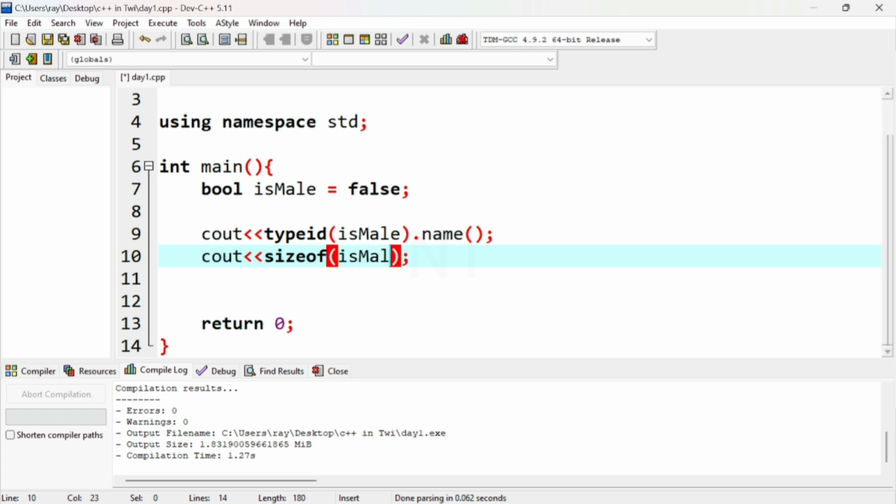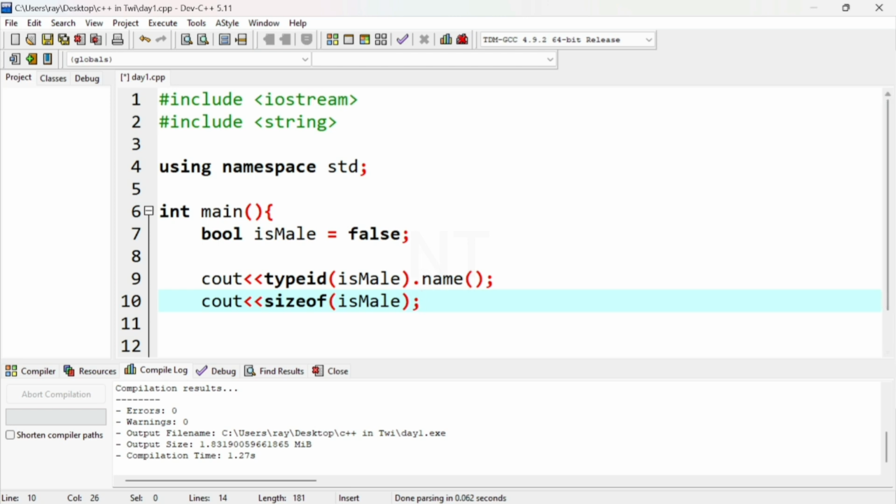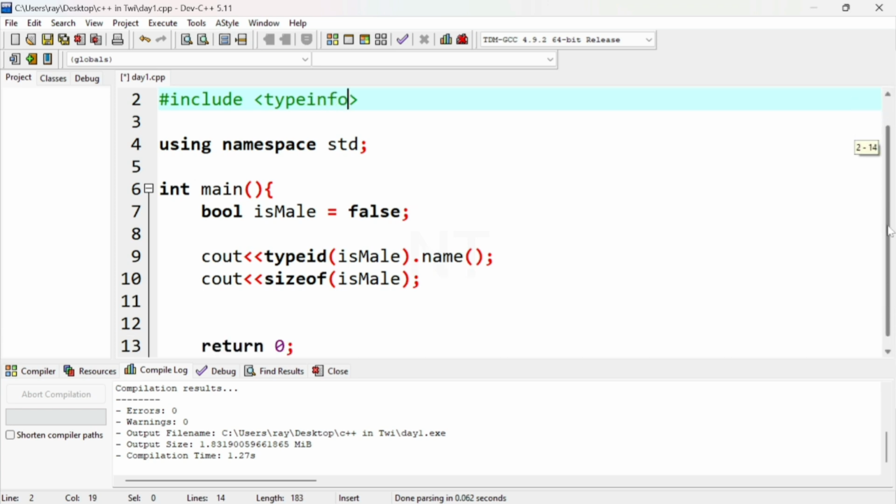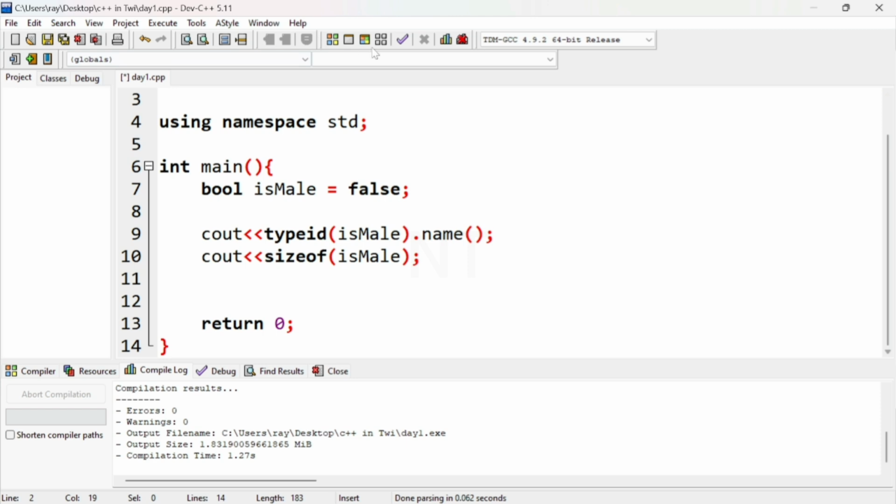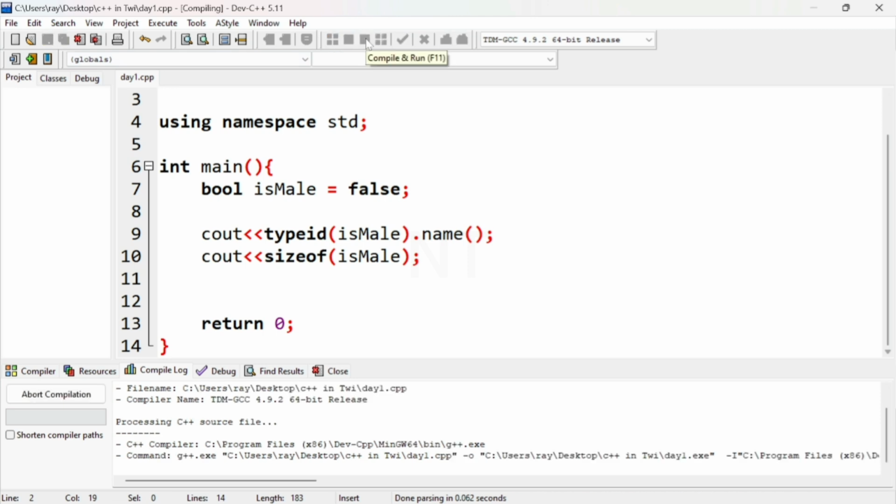So it's male, right? But before you check this, you need to add something to the standard library. We had to include something from the library, that's type info. Now let's compile and run this code and see what we will get.